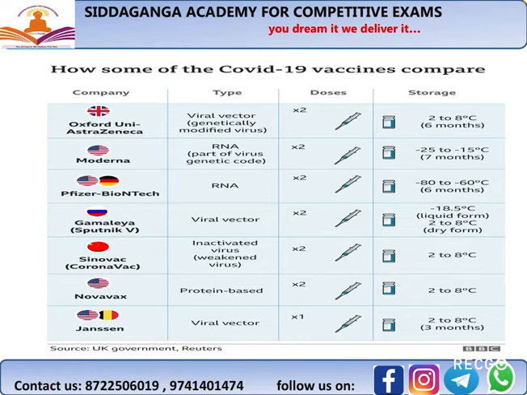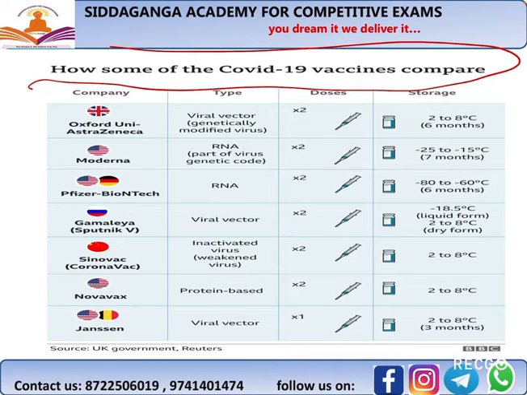So some of the COVID-19 vaccines. These are the COVID-19 vaccines which have been given approval by the respective national governments. It might be the US, or in case of India it might be DGCI. In case of the US it might be their own drug control authorities, right? In case of Russia, France and others, they have developed their own vaccines. The first one is the Oxford University AstraZeneca vaccine, which has been developed in Britain.